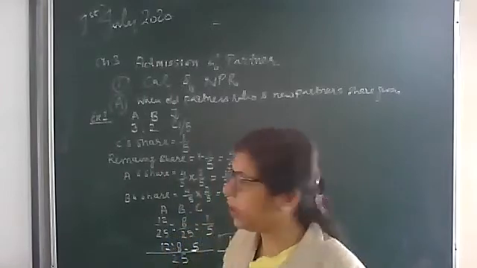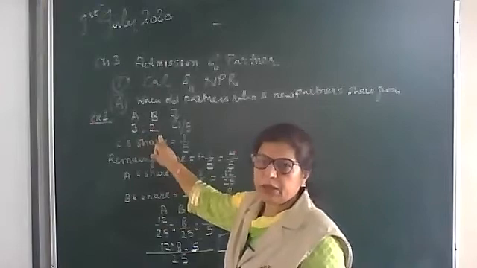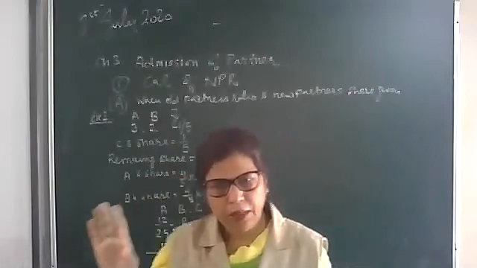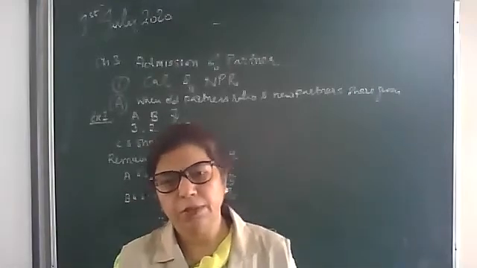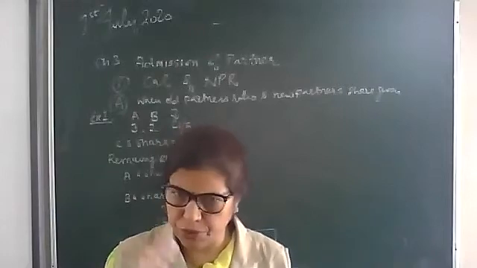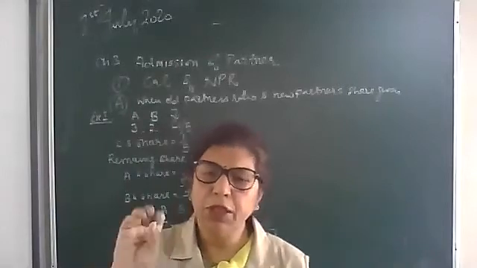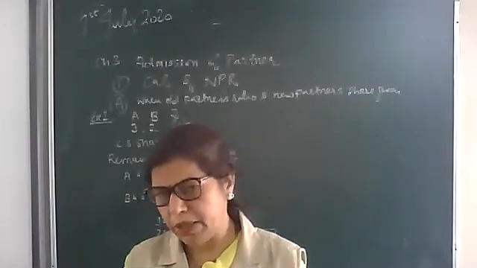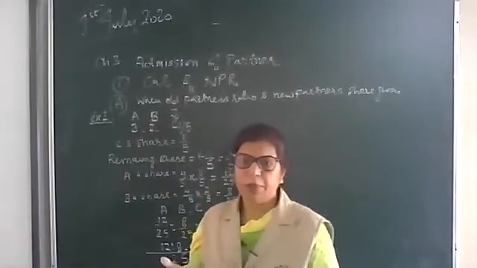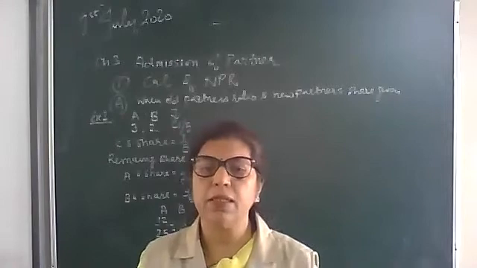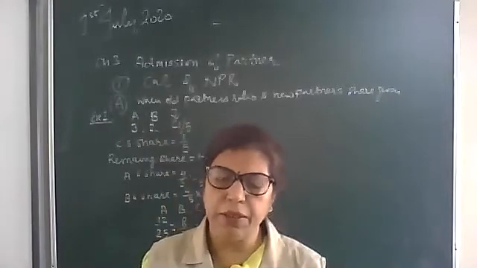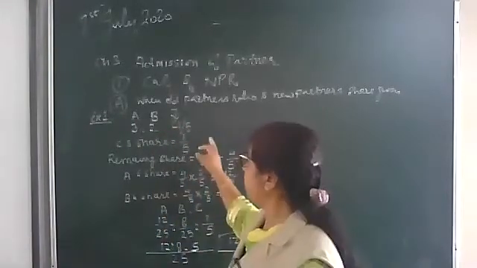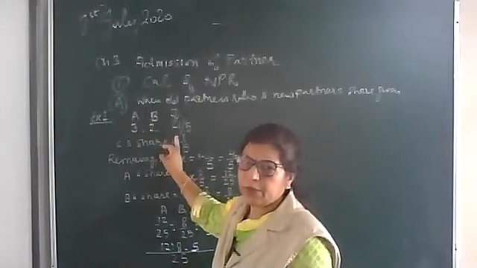See, I am explaining again. A and B are old partners in the ratio of 3:2. Means A and B are partners in a firm and they are sharing profits in the ratio of 3:2. It means if the firm earns 5 rupees, they will give 3 rupees to A and 2 rupees to B. But maybe they have a requirement of finance, they require some working partner, so they admit C. There are various reasons for admitting a partner, so they can admit a new partner. So here they are admitting C.